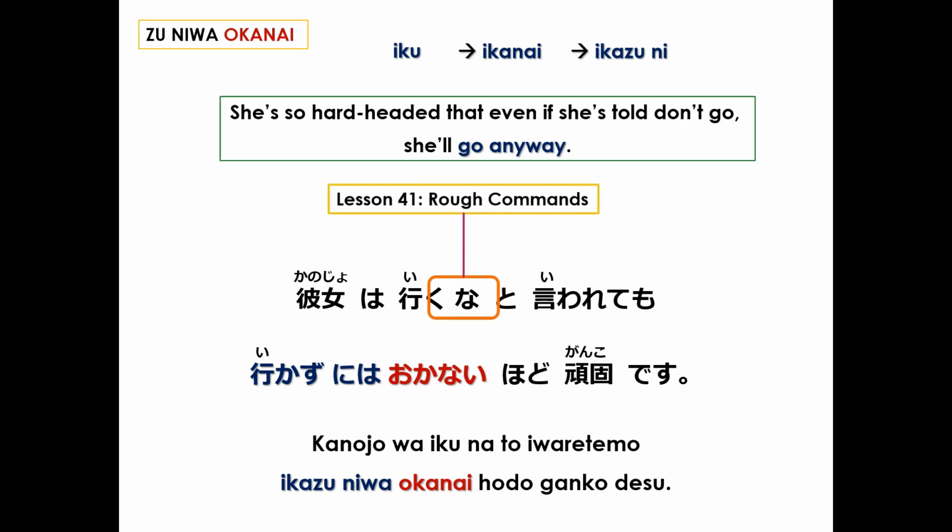Now, dictionary form of the verb plus na makes a conjugation that's used to make rough commands, meaning don't do. And you can review this conjugation in lesson 41. Iwareru is the passive form of iu, meaning to say. Iwareru means to be told. And you can review how to make passive conjugations in lesson 79.